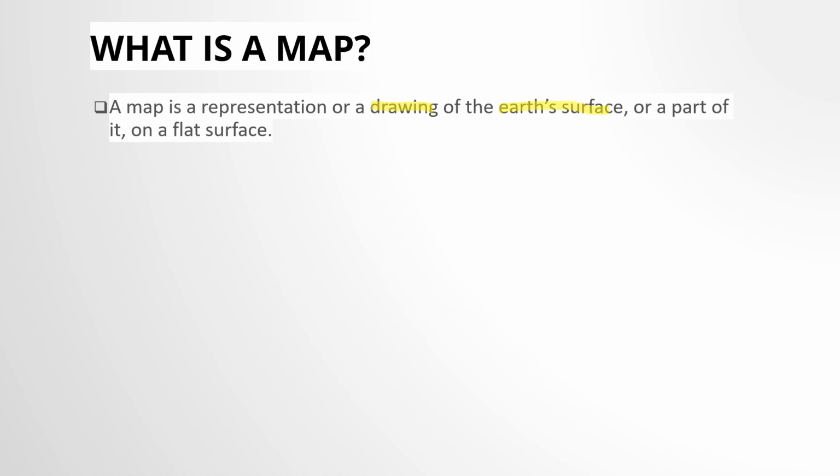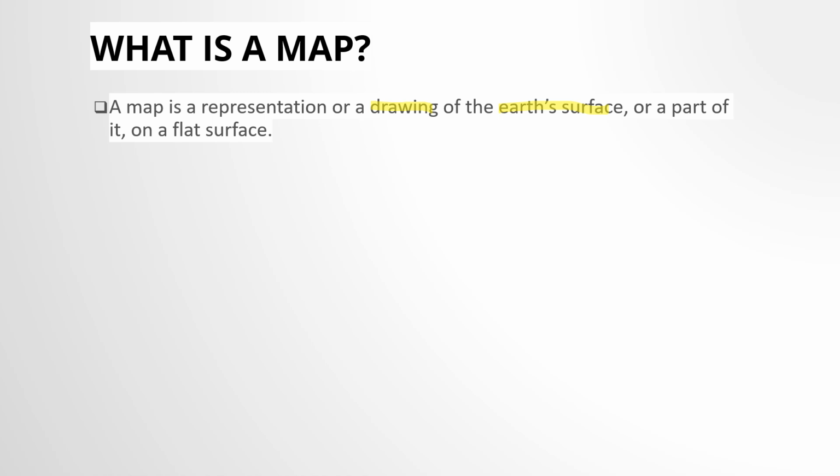For example, if we want to draw India, we can draw India as well as a map, right? India is a part of Earth's surface. If we want, we can draw India as well, only India. If we want to make a world map, we can draw every continent in the map. So a map is a representation or drawing of Earth's surface, the whole Earth's surface, or a part of it.